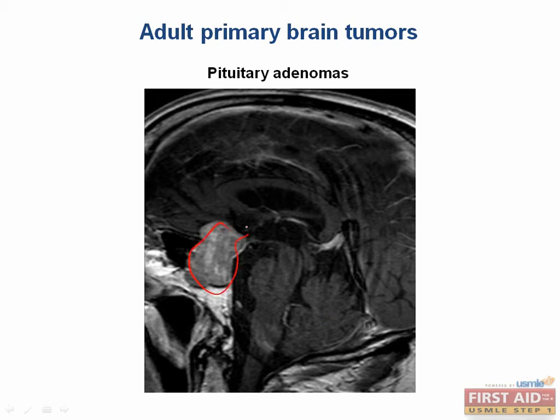There is a commonly tested cranial nerve impairment for pituitary adenomas. What is it? Well, you should remember that the pituitary sort of intersects with the optic nerve, specifically the optic chiasm. And so you get a defect in the optic chiasm, which results in a bitemporal hemianopia.